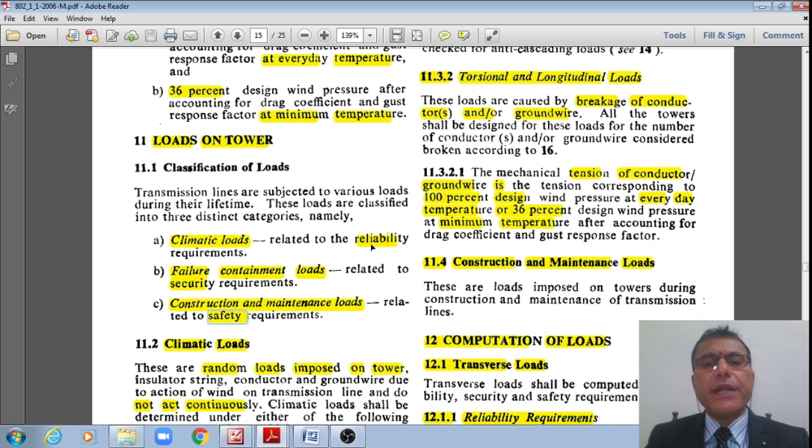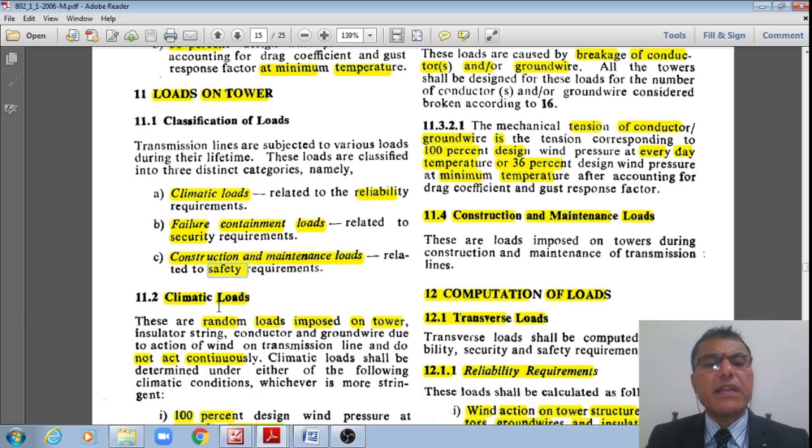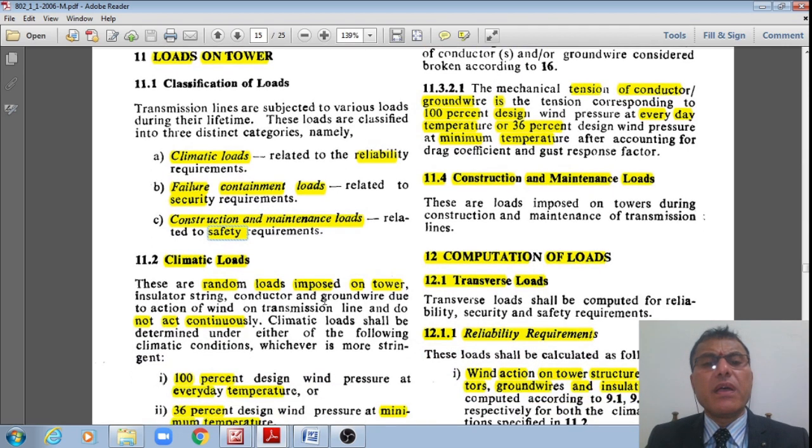What are the different definitions of these reliability as well as security and safety, we have seen at the starting of these discussions, right? These climatic loads are the random loads that are imposed on the towers or insulated strings or conductors or the ground wire due to the action of wind on transmission line and do not act continuously.